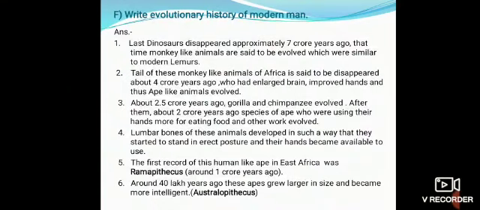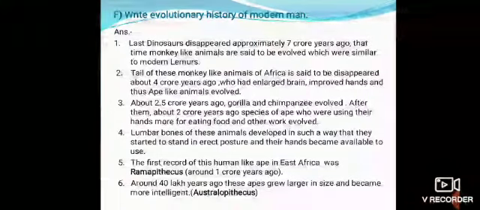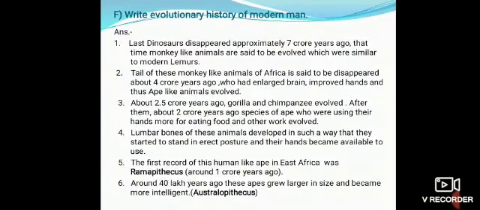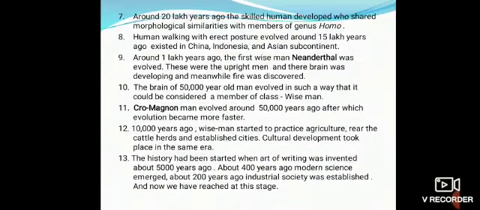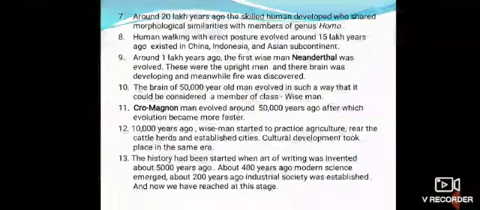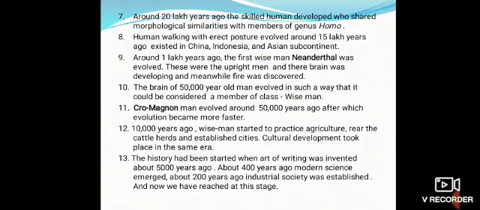Sixth point, around 40 lakh years ago, these apes grew larger in size and became more intelligent. Australopithecus. Seventh point, around 20 lakh years ago, the skilled human developed who shared morphological similarities with members of genus Homo. Eighth point, human walking with erect posture evolved around 15 lakh years ago, existed in China, Indonesia and the Asian subcontinent. Ninth point, around 1 lakh years ago, the first wise man Neanderthal evolved.